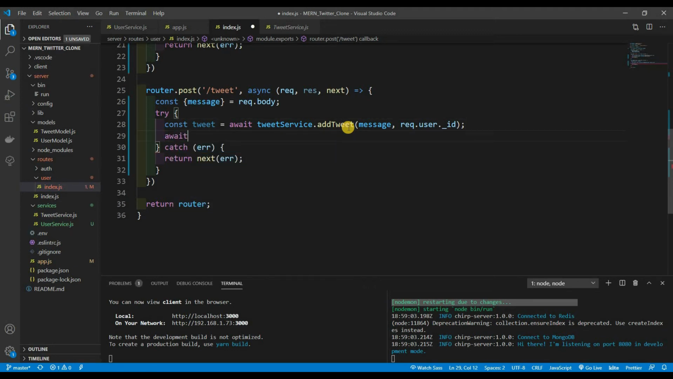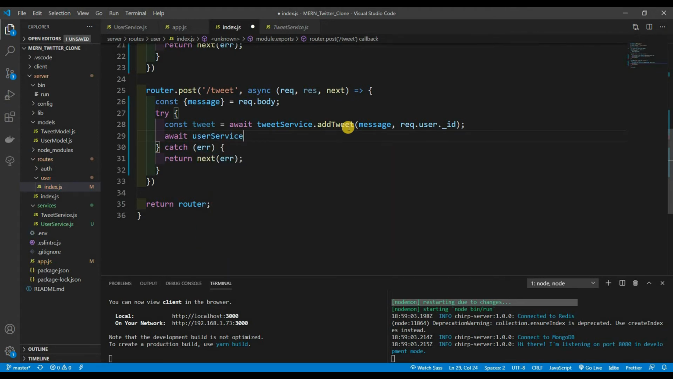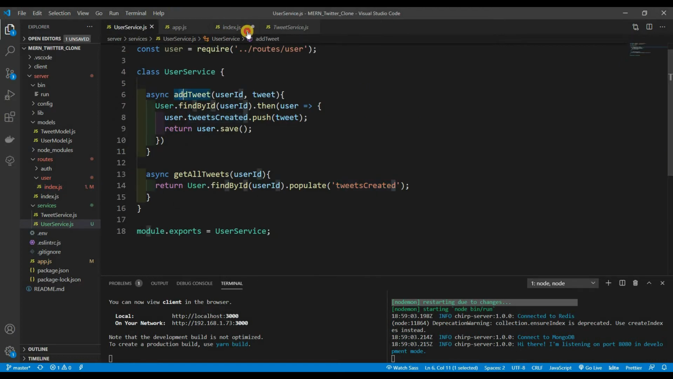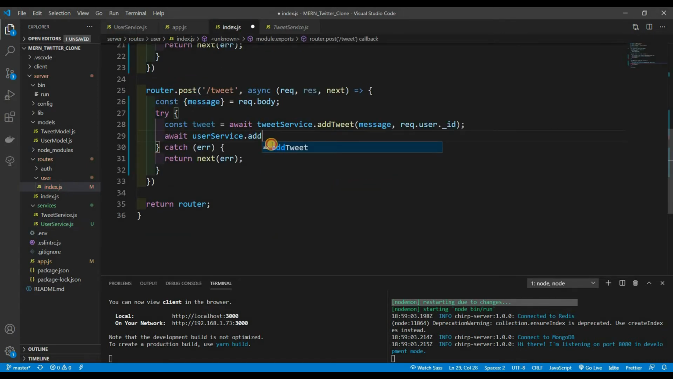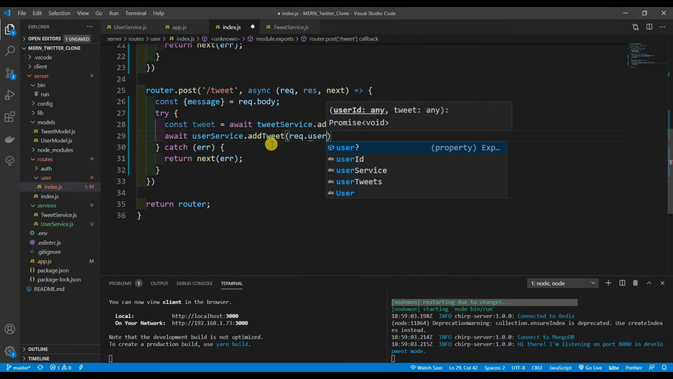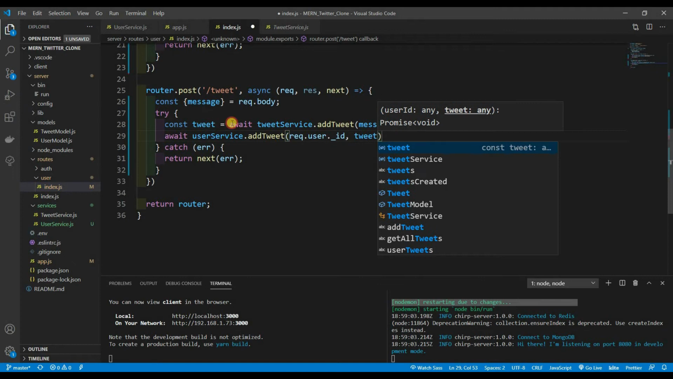So once we have that tweet, what we want to do now is simply await this, because we just want it to run. We don't want to store anything, we just want it to run. So await userService.addTweet, and we need to pass in the req.user._id and the actual tweet that we got back from addTweet.